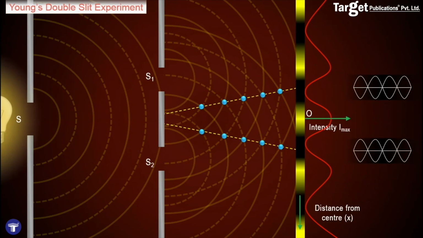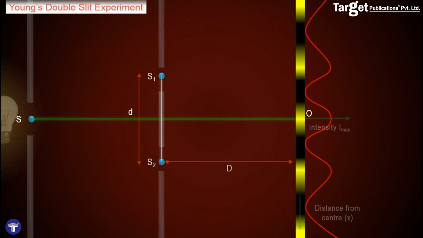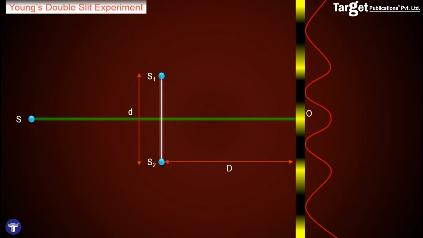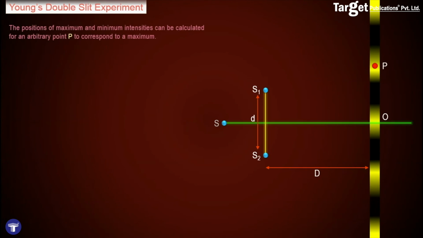The exact positions of the points of maximum and minimum intensity can be calculated for Young's double slit experiment, similar to the analysis undertaken for the interference of light. In this case, we draw a diagram joining S1 and S2 and the point S with the center of the interference pattern. Here capital D represents the distance of the pinholes from the screen, and small d is the distance between S1 and S2. Thus, the positions of maximum and minimum intensities can be calculated for an arbitrary point P.